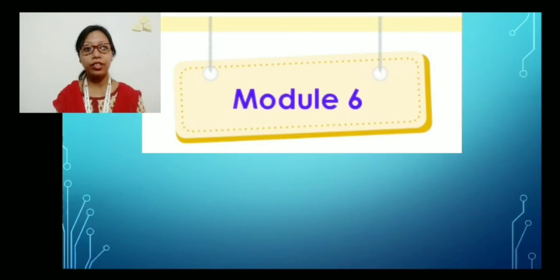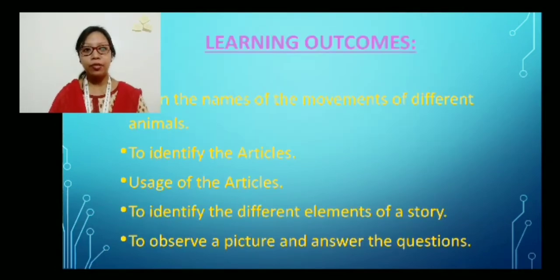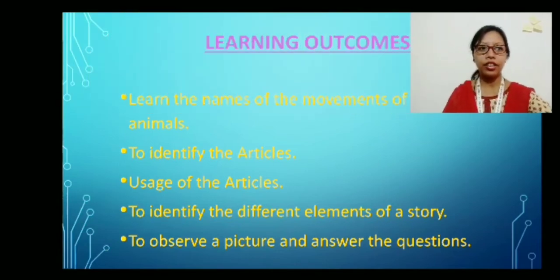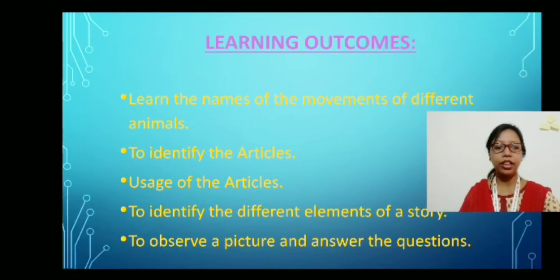Today we are going to start a new module, module 6 from the English workbook. First, we are going to learn the learning outcomes. In this lesson, after the discussion and explanation, you will learn the names of the movements of different animals.